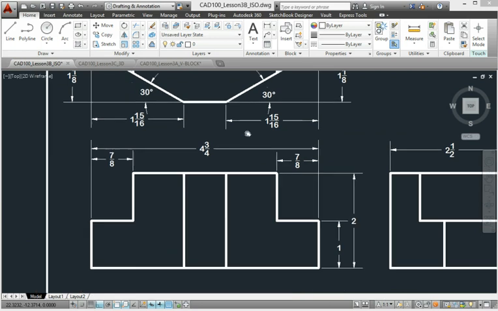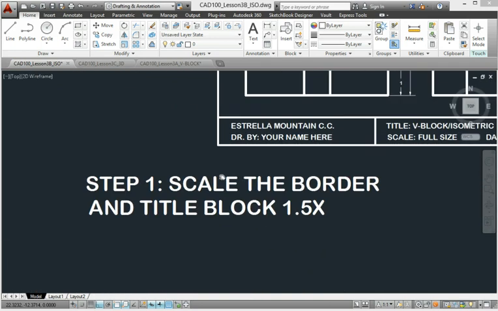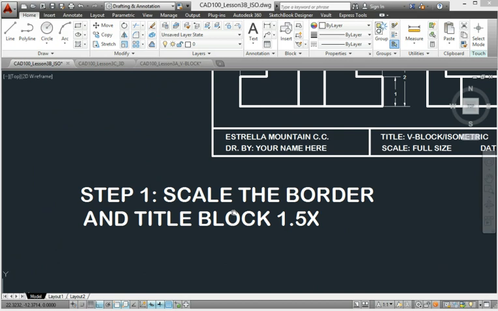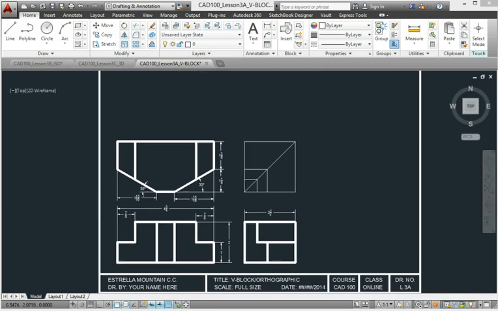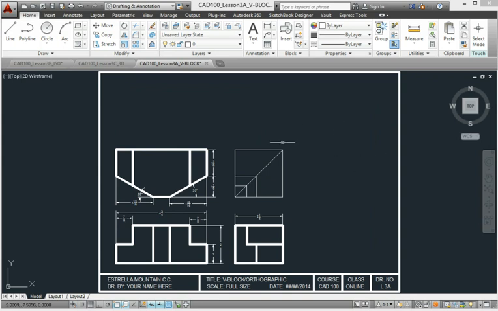Keep your drawing here, but the first thing we need to do is this. We need to scale the border and title block 1.5 times to give us more room for isometric drawing. You pick scale, select your border and title block, including all your text, hit enter. Your base point will be this lower left corner. As it scales, you're going to type in 1.5, enter, and that'll give us enough area for our isometric drawing.